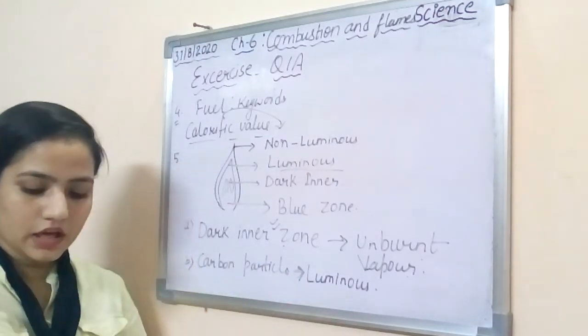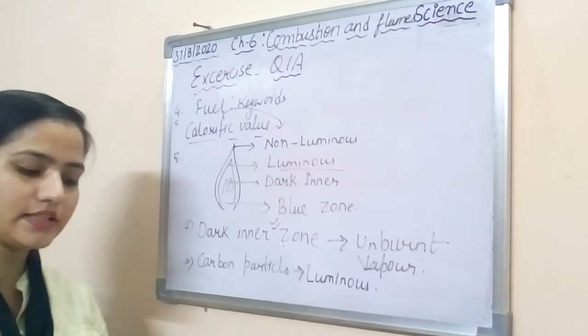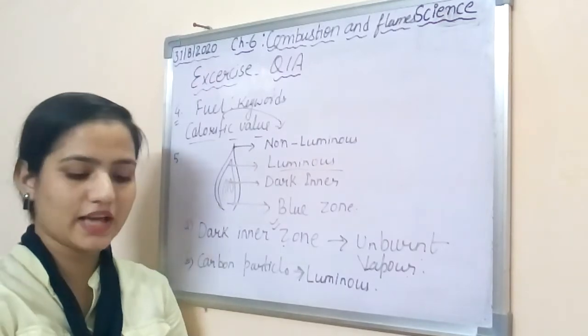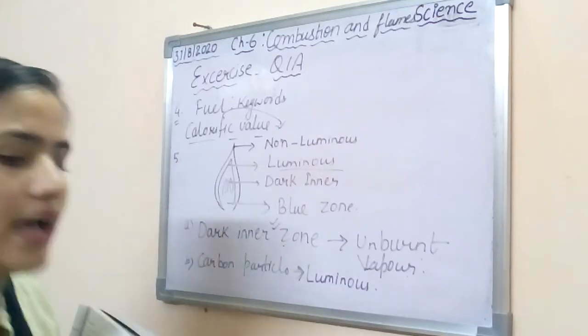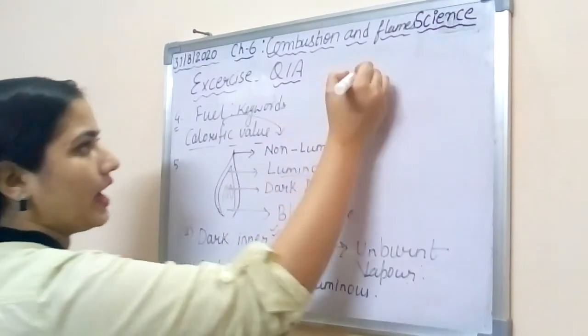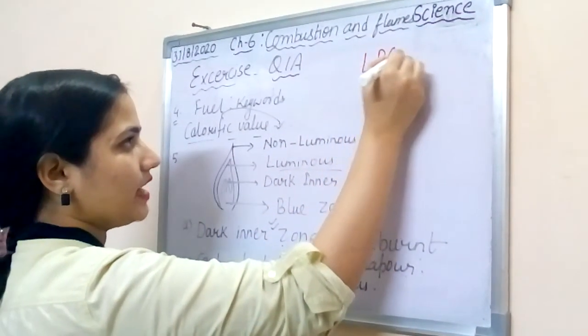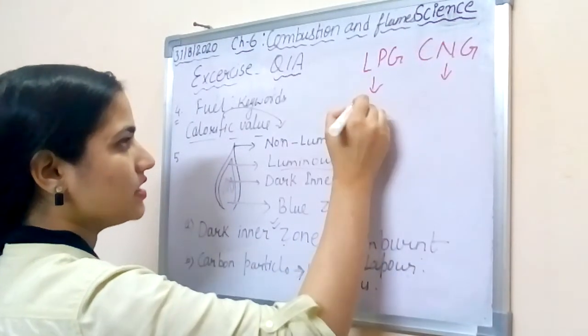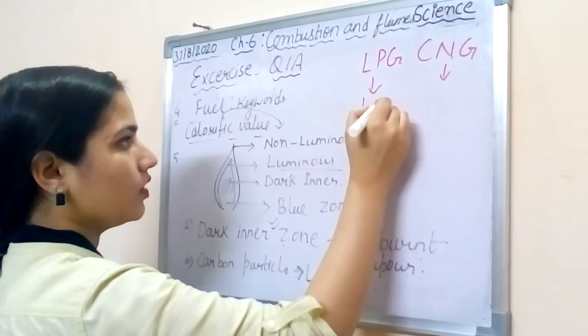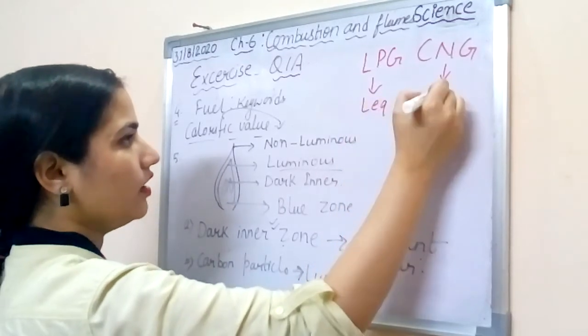All right. Now question number 8 says: compare LPG or CNG as a fuel with coal. If I take the example of LPG and CNG, LPG is liquefied gas, and CNG is a gas.